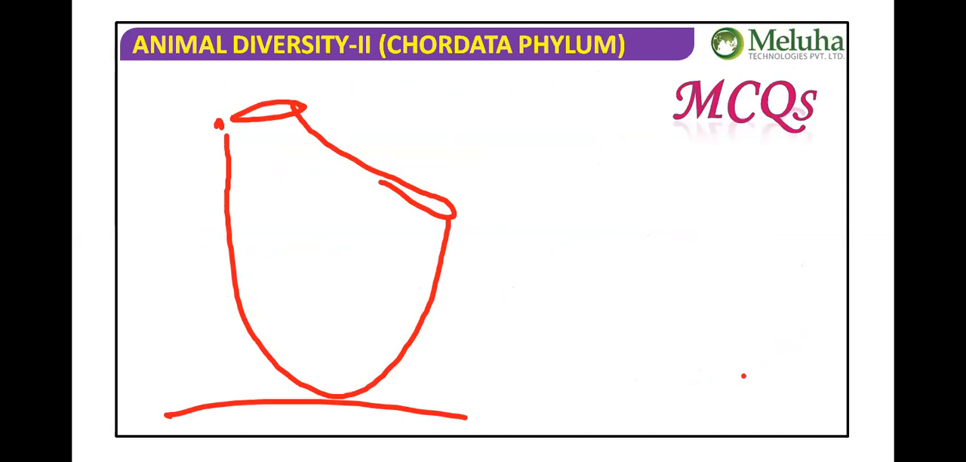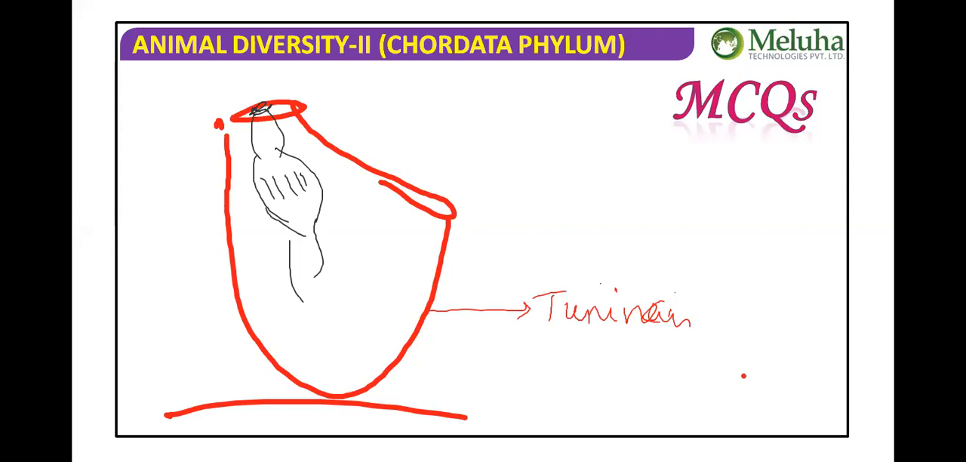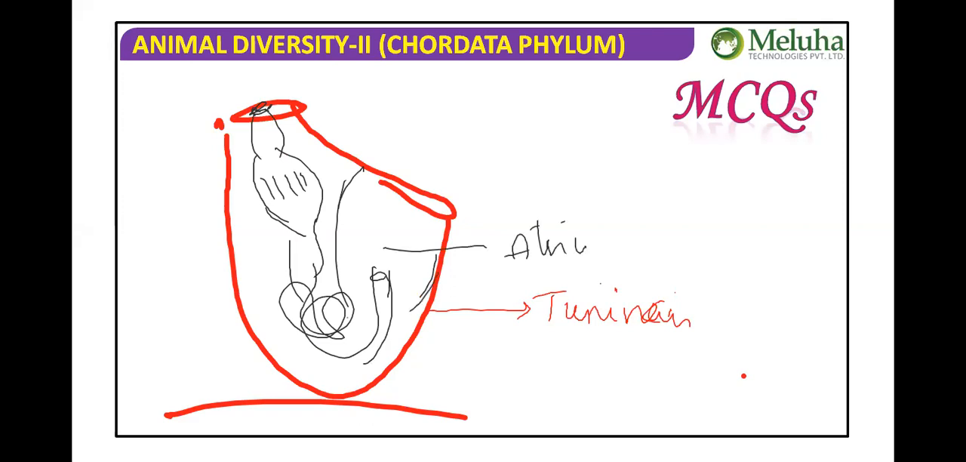We start from the body cover. Body cover is tunicin. Next, the oral aperture, that means the mouth. Mouth opens into the buccal cavity, buccal cavity opens into the pharynx. The pharynx has pharyngeal gill slits, then stomach, intestine, and anus, which opens into the atrial chamber. The genital ducts all open into the atrial chamber only.